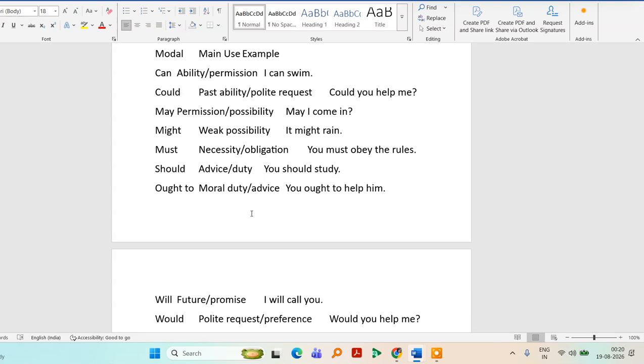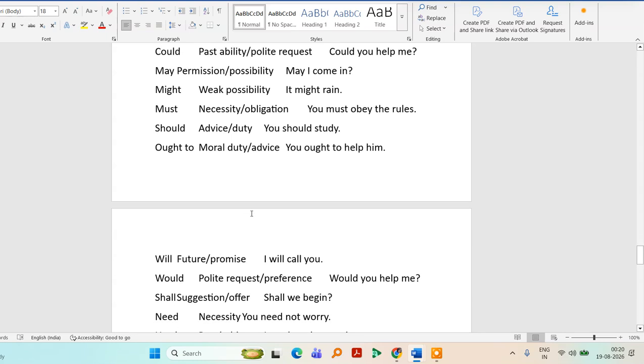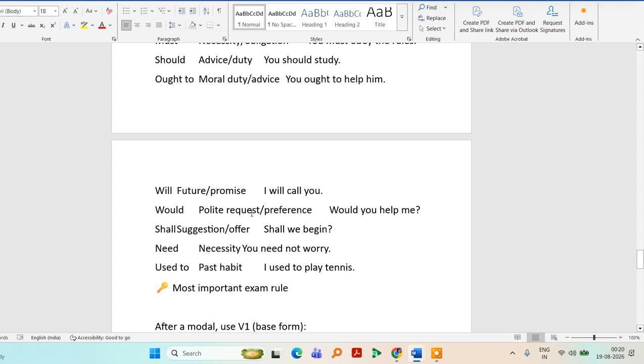You are forced to obey your elders. It's your moral duty. You ought to help him. We use will when we are talking about future situations or promises. I will call you. We use would when we are politely requesting or for any preference. We use shall when we want somebody to pay attention. Shall we begin? It's like a question. You need, for necessity, need. You need not worry. You used to, for past habit. I used to play cricket.